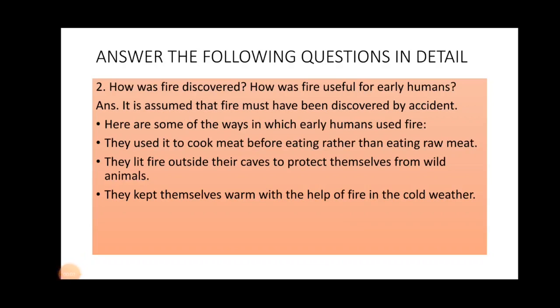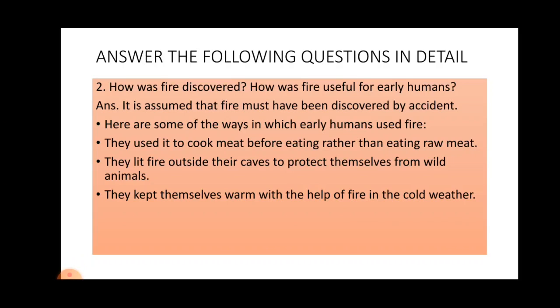Second detailed question is, how was fire discovered? How was fire useful for early humans? Discovery of fire was accidental, and they mainly used it to cook meat, to keep themselves warm, and to protect themselves from wild animals. Let's see the answer.